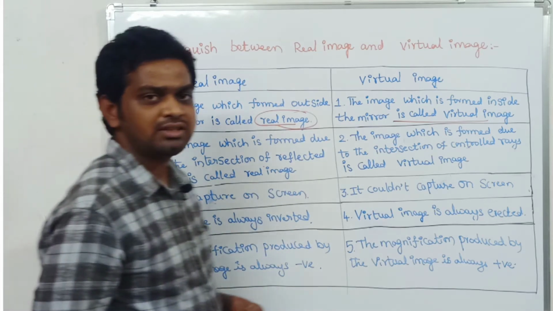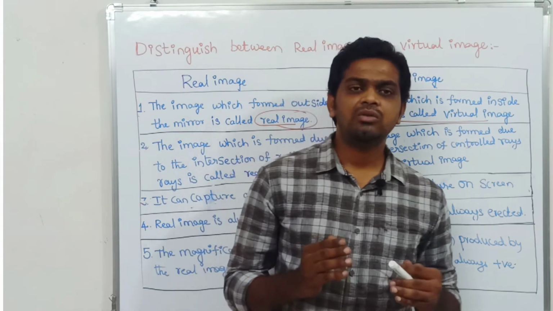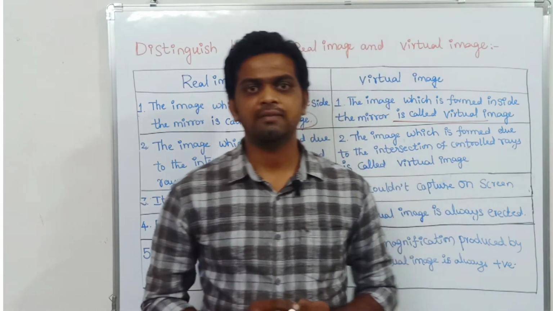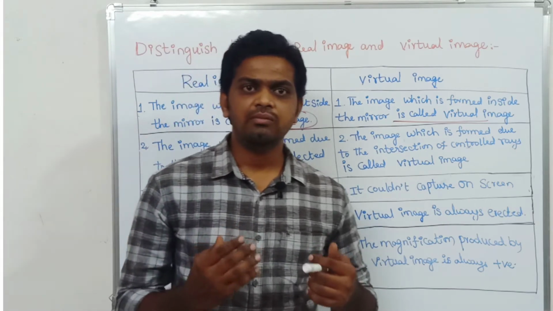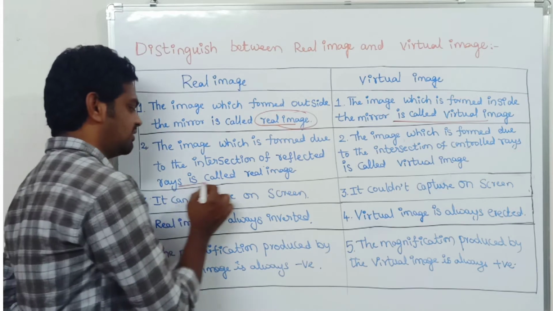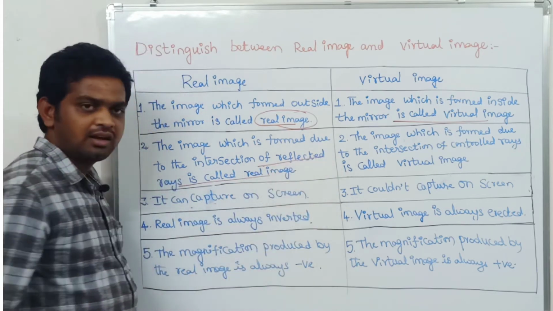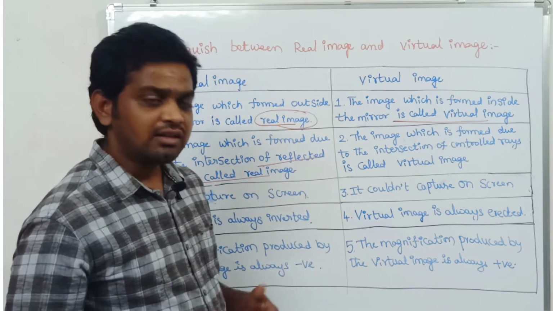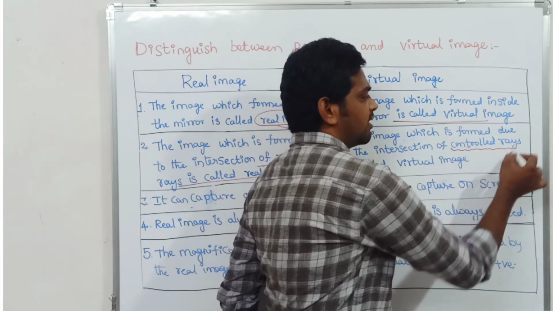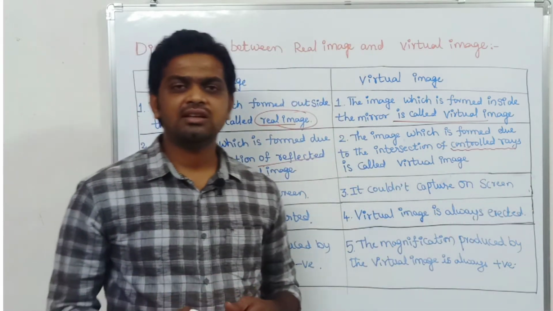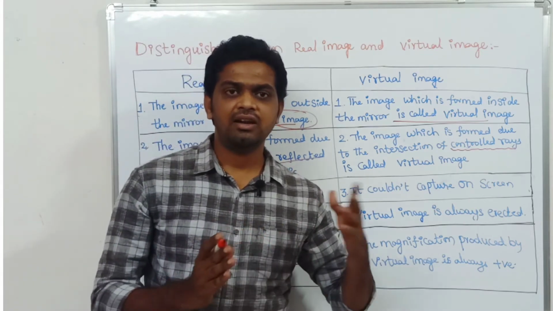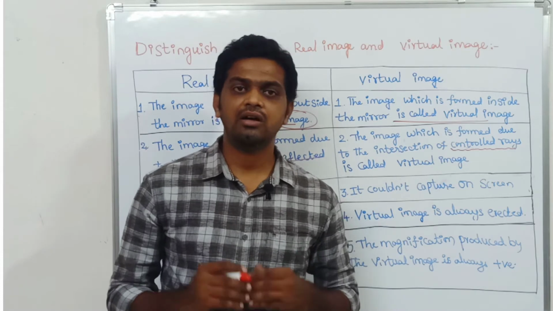A real image is formed due to the intersection of the reflected rays or refracted rays. Clear, children? The image formed by the intersection of reflected or refracted rays is called a real image. A virtual image is formed due to the intersection of the construction rays. Construction rays are nothing but the rays extended in the backward direction of the reflected ray or refracted ray.